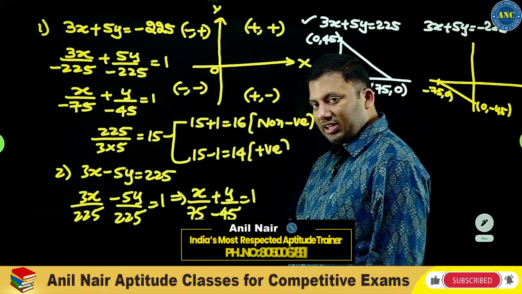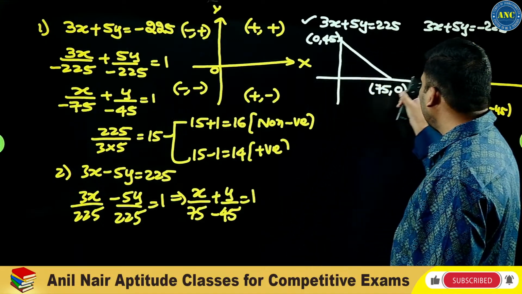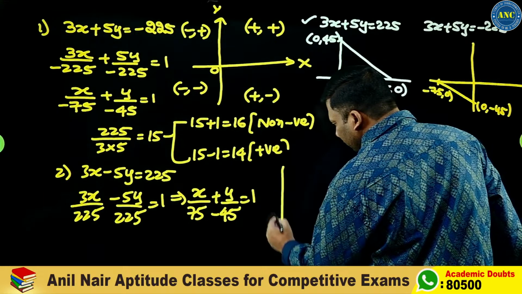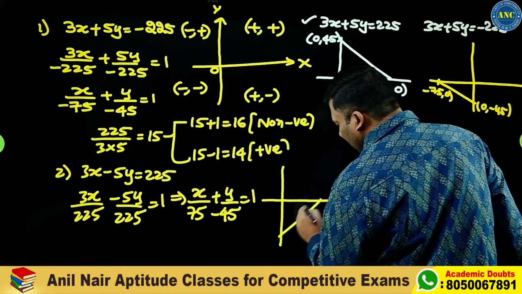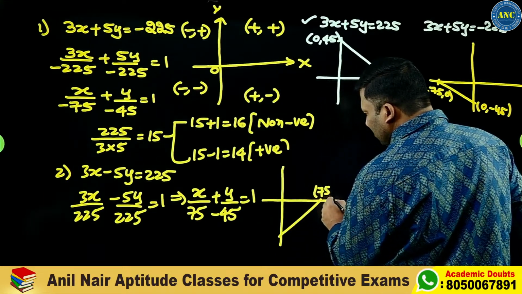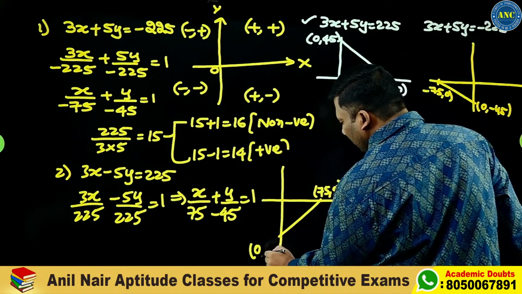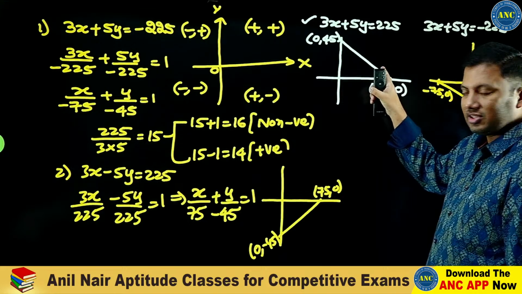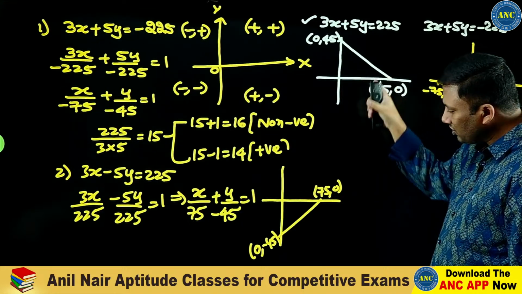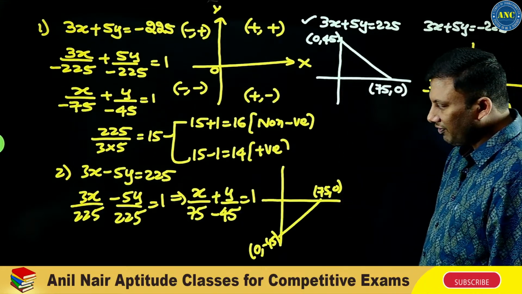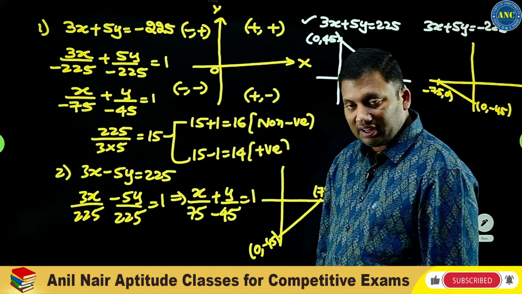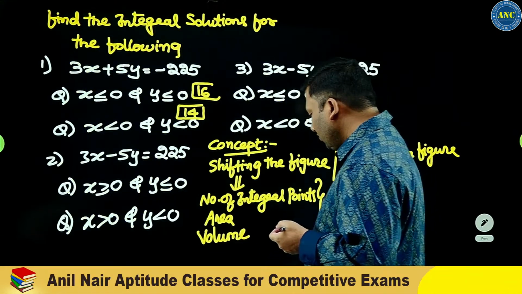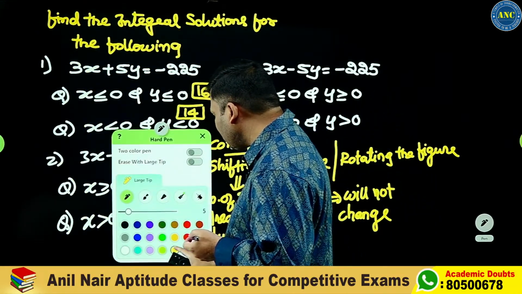That means x is positive, y is negative. The figure is shifted like this, 75 comma 0 and 0 comma minus 45. The actual equation is like this. This line is shifted from first quadrant to fourth quadrant. If I shift the figure from one point to another point, the number of integral points will not change. So the same answer I will get.